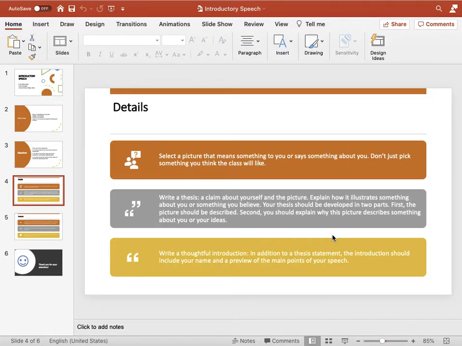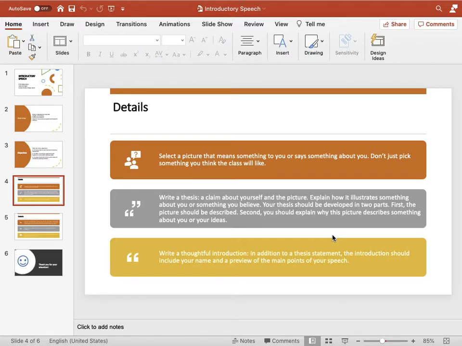One, you will select a picture that means something to you or says something about you. Don't just pick something you think the class will like. So you have to choose a picture and bring that picture in class. Choose the picture on this basis that it either should say something which is very important for you, or it should say something about you.